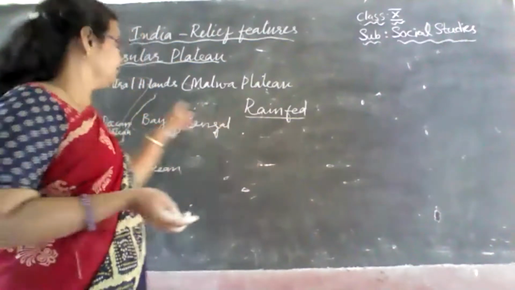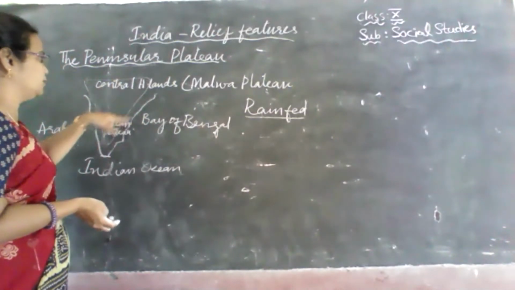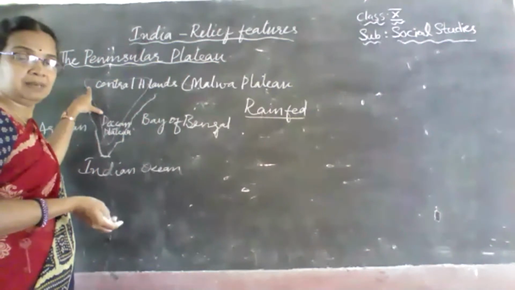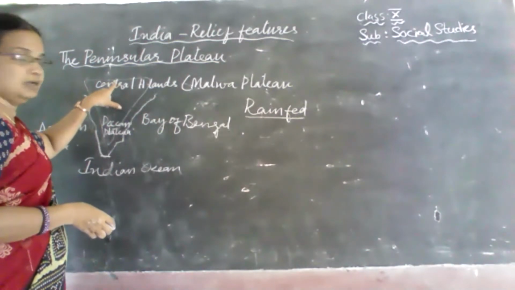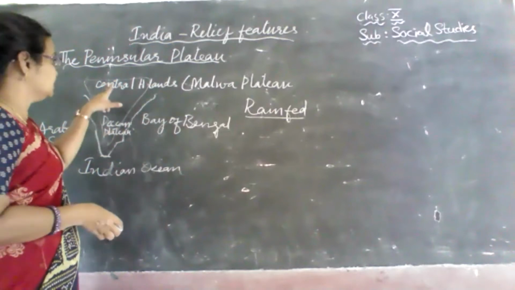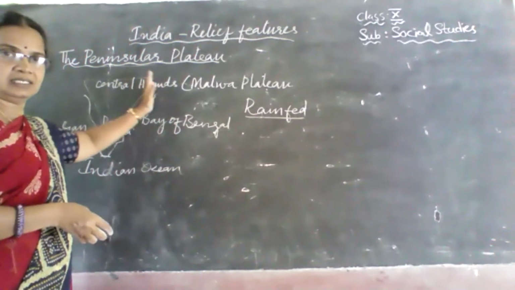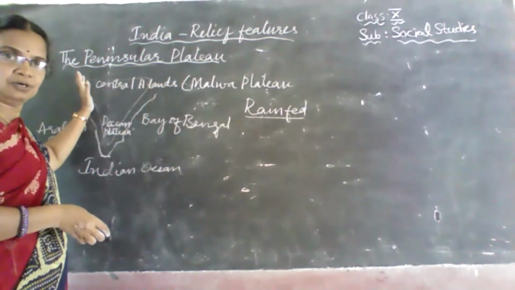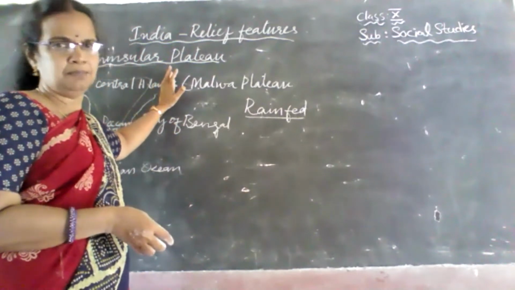Okay, children, in the Peninsular Plateau we have two divisions. One is the Central Highlands, and the second is the Deccan Plateau. In the Central Highlands, we have western and eastern parts. The western part is called the Malwa Plateau, and the eastern part is the Chota Nagpur Plateau.